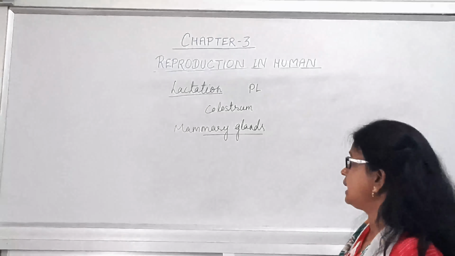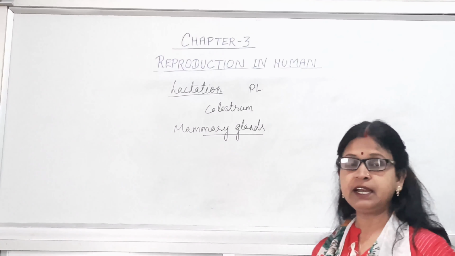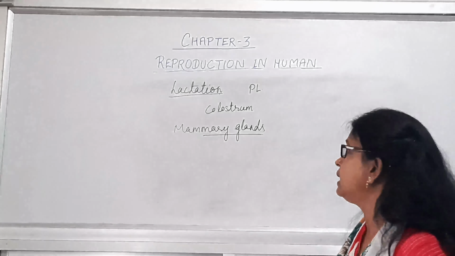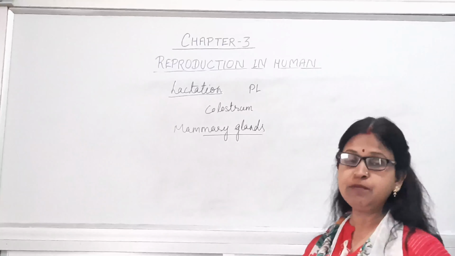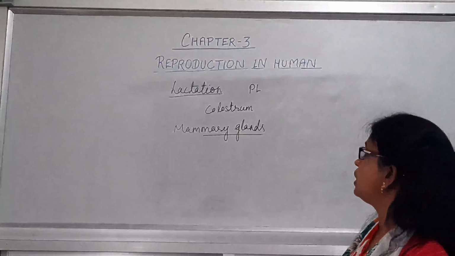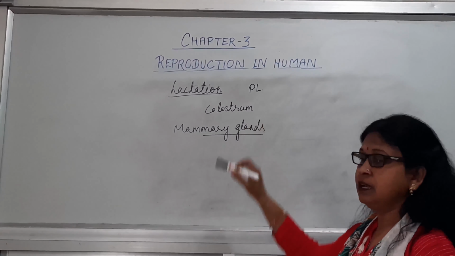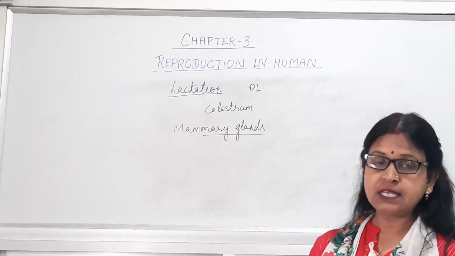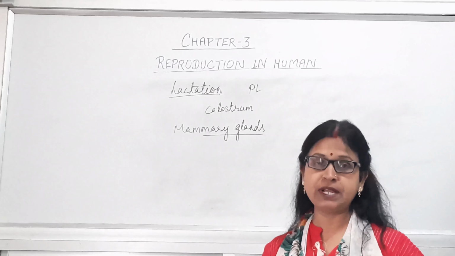During the pregnancy, the mammary glands undergo differentiation, and at the end of the pregnancy, just after the birth of the child, lactation occurs. That means secretion of milk from the mammary gland. It is under the control of the hormone prolactin, and the first milk, just after the birth up to 3-4 days, is known as colostrum,